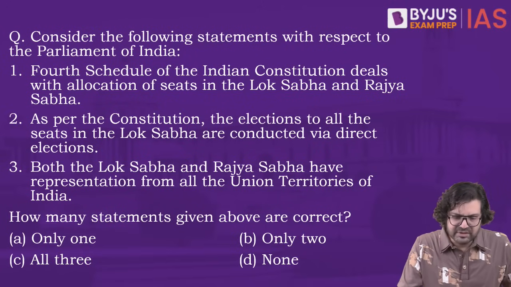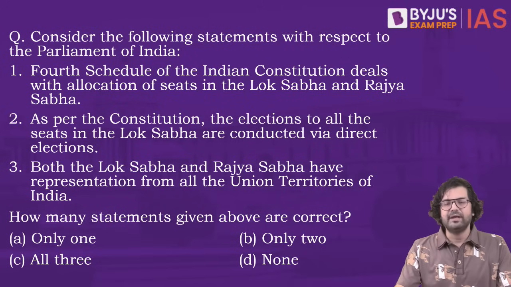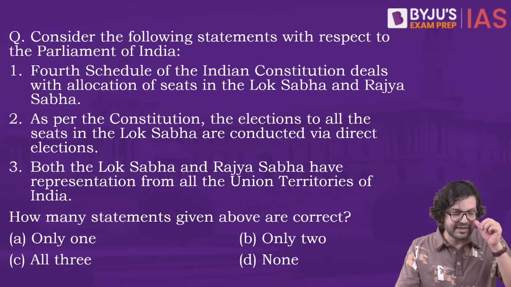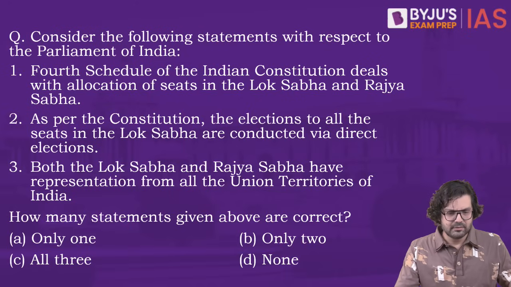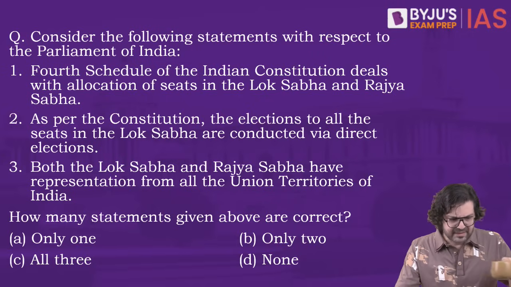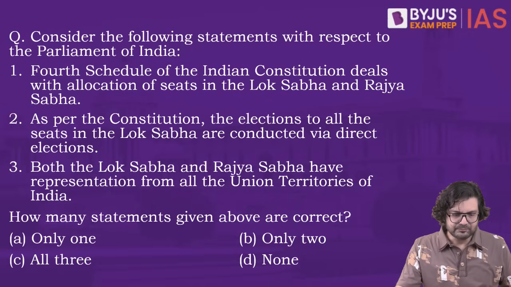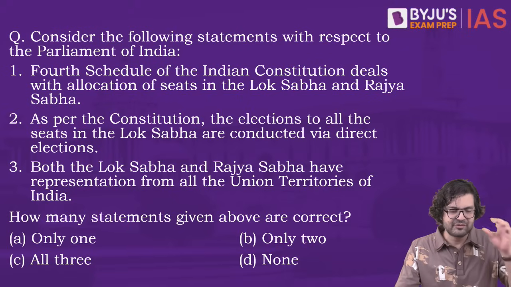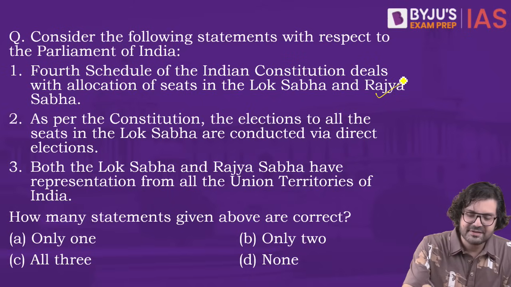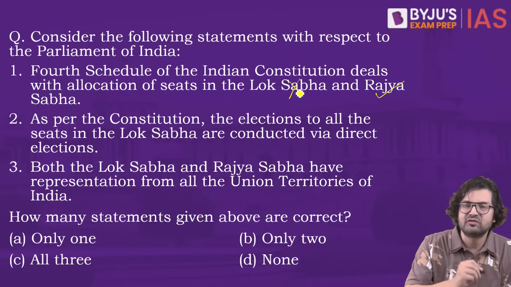Consider the following statements with respect to the Parliament of India. The Fourth Schedule of the Indian Constitution deals with allocation of seats in the Lok Sabha and the Rajya Sabha. See, when it comes to the Fourth Schedule, of course, it deals with the allocation of seats, but in the Council of States, Rajya Sabha, not the Lok Sabha.